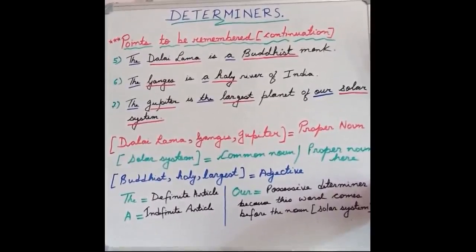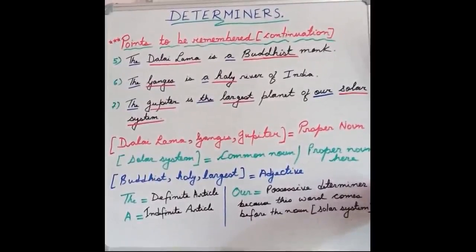Now you can see here that Dalai Lama, Ganges and Jupiter, these three words are proper nouns. Solar system, you can take it as a common noun, but here it will be a proper noun because we have the word our, so it is particular. Next we have the words Buddhist, holy and largest, these are the adjectives. The words the and a are the definite article and the indefinite article respectively, and the word our is a possessive determiner because this word comes before the noun solar system.